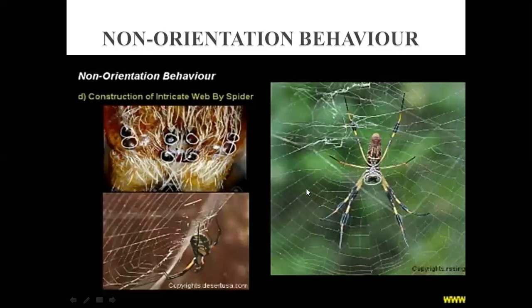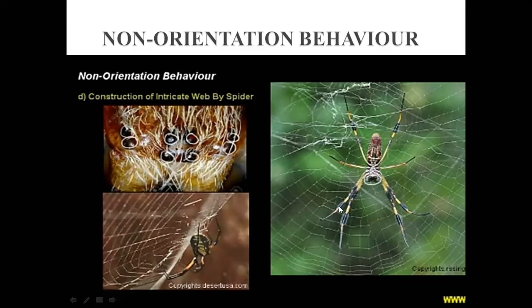Next is another example of non-orientation behavior, construction of an intricate web by a spider. You can see here, this is one spider and it's constructing this web. You can see the web, and in this web you can see a proper geometrical shape.